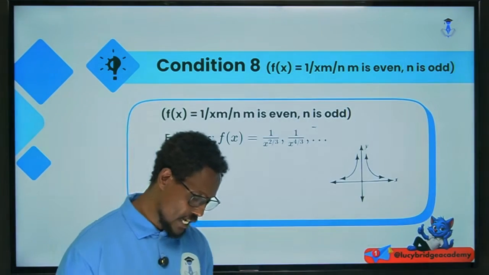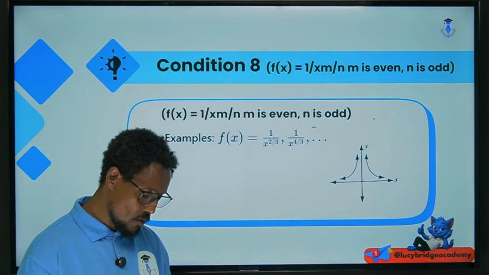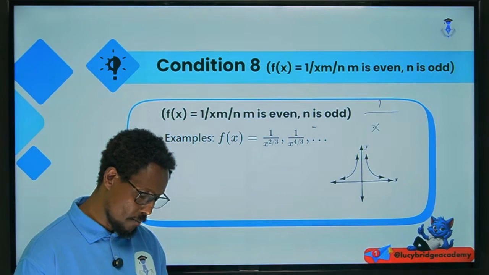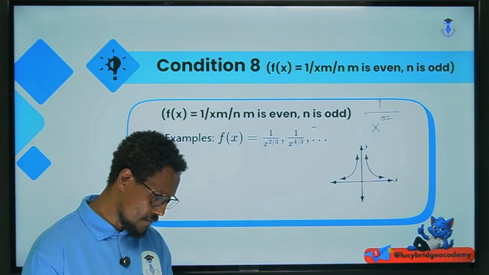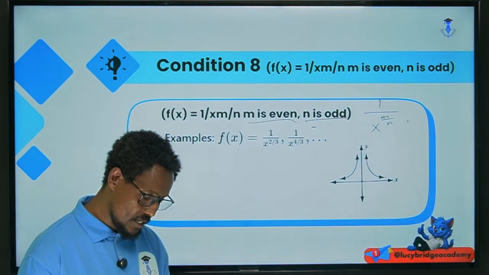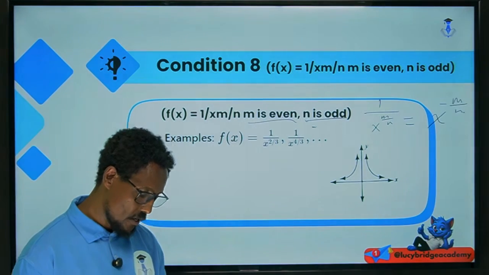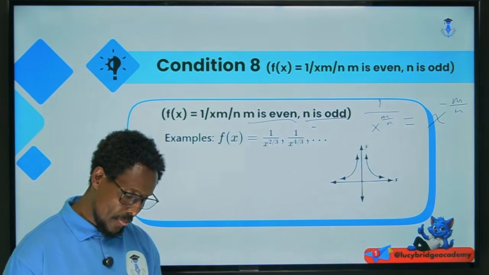Condition 8: f of x equals 1 over x to the power of m over n, where m is even and n is odd. This can be written in the form x to the power of minus m over n, with m even and n odd.